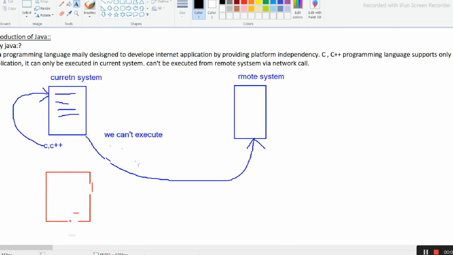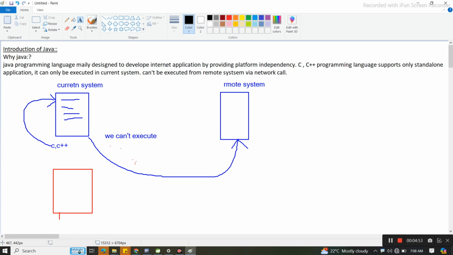Okay, this is nothing but a Java program. It contains some Java code like public static void main, String args; don't worry, you will see all these things one by one. Suppose this contains a Java program and this is also our current system, yes or no?